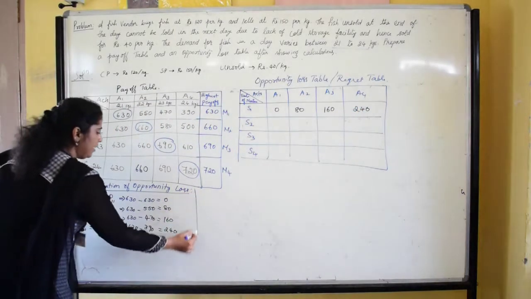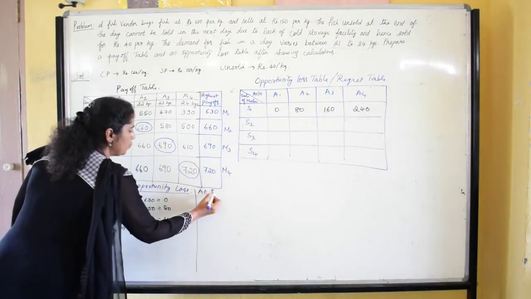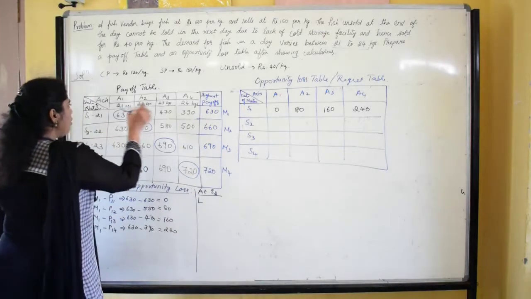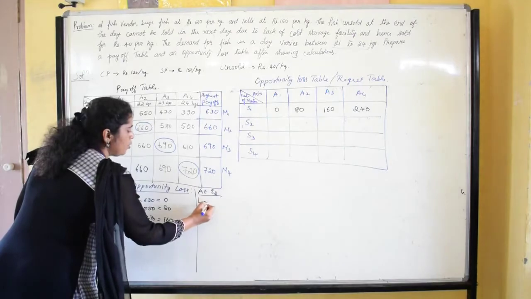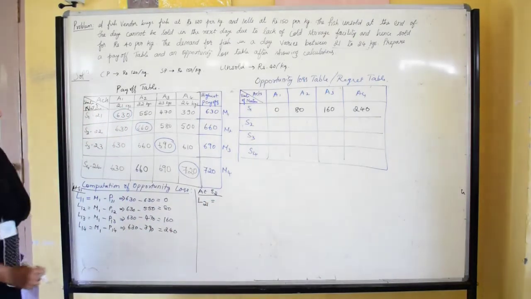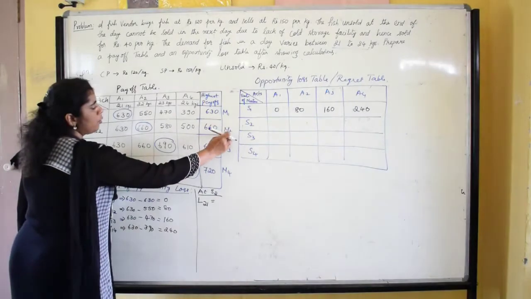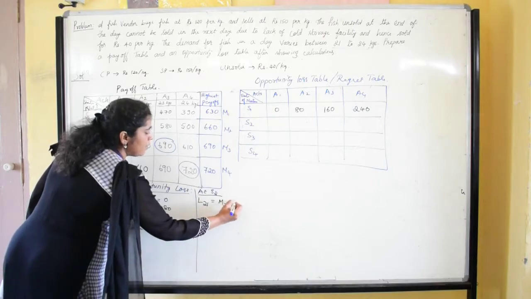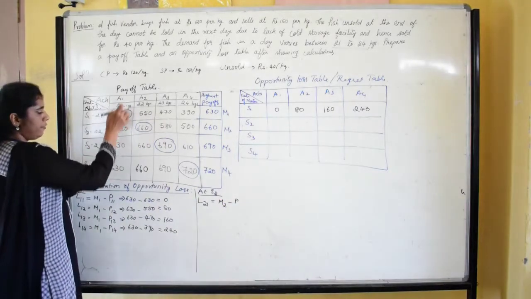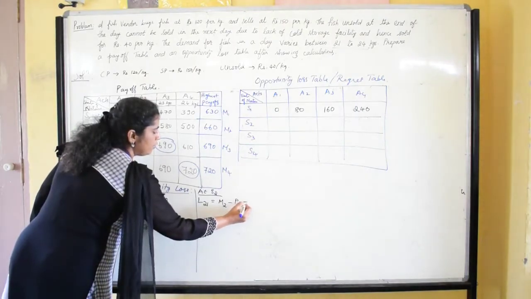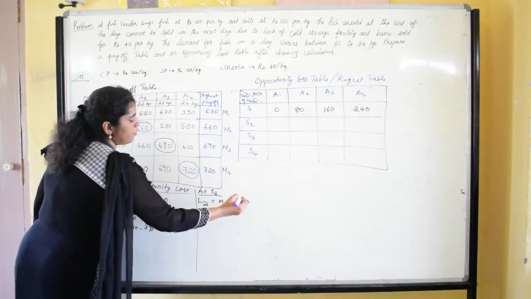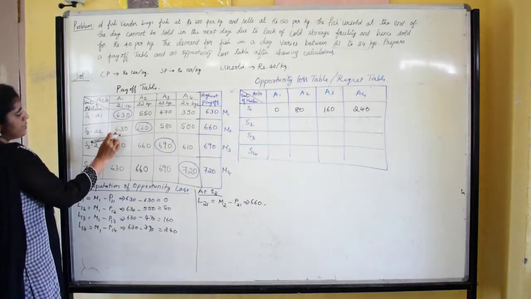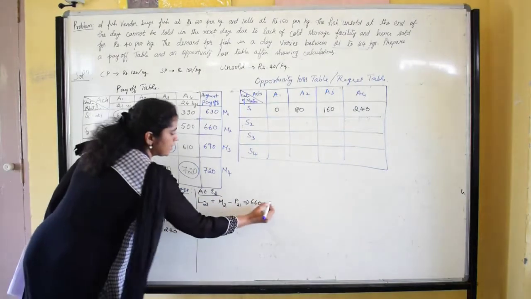Now we are going to find the regret values at S2. The loss at second row first column is equal to the maximum payoff value of second row, M2, which is 660, minus the payoff of second row first column, which is 630.